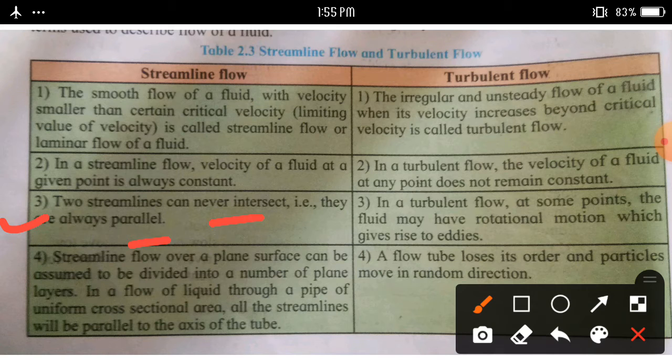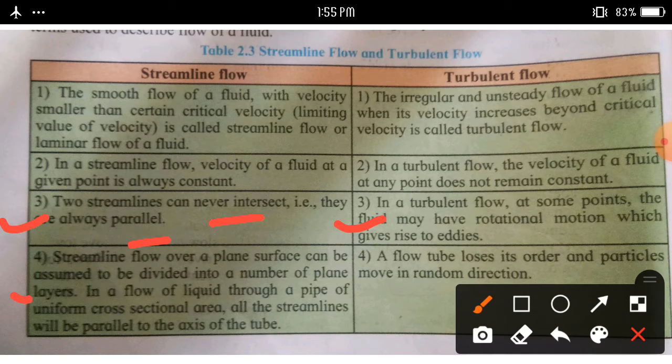In turbulent flow, at some points the fluid may have a rotational motion which gives rise to eddies. And last point: streamline flow over a plane surface can be assumed to be divided into a number of plane layers.